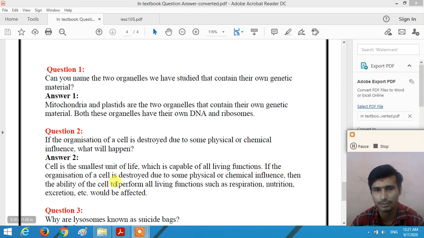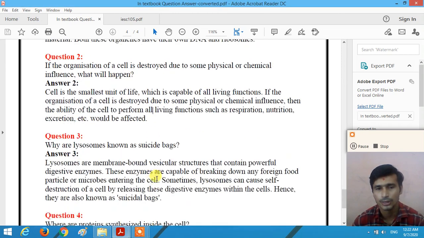If the organization of the cell is destroyed due to some physical and chemical influence, then the ability of the cell to perform all the living functions such as respiration, nutrition, excretion would be affected, right? So if the organization of the cell is destroyed, the ability of the cell to perform the different living functions is affected, right?